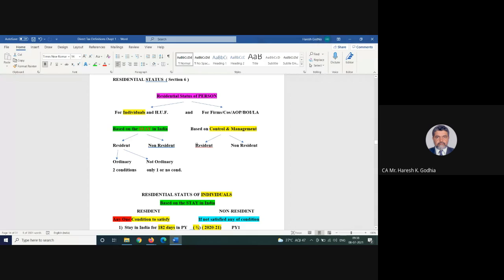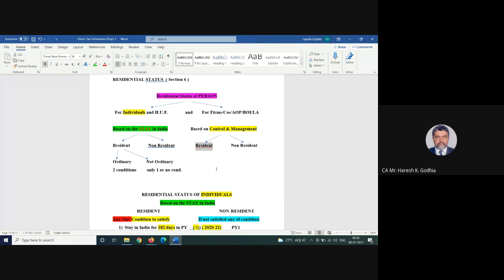Every control and decision is made outside India. Therefore, they are a non-resident trust. But then if the trust has an office in India, and they come here and have a three-monthly meeting regularly, and then they decide what is to be done.